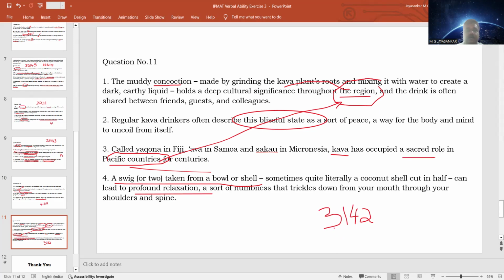So 3 introduces the subject by talking about kava and how it is sacred. Then, since the region is mentioned here, it talks about how it is made and why it is deeply culturally significant. So the idea in 3 is elaborated by the next sentence, 1. Then we talk about what the effect is of taking one or two sips of kava, which is given in 4. And this blissful state is a way of finding peace, given in 2. 3, 1, 4, 2 is a very clear sequence that forms a logical paragraph.